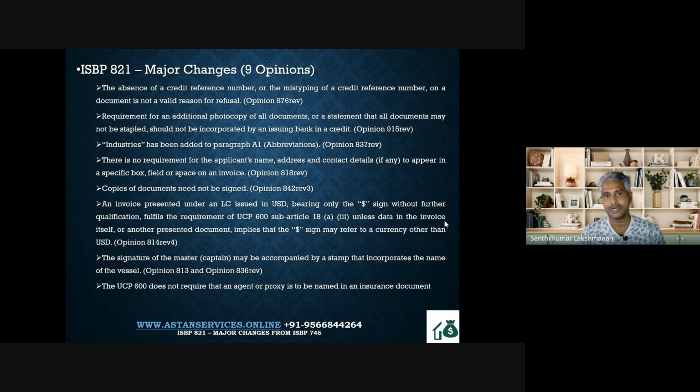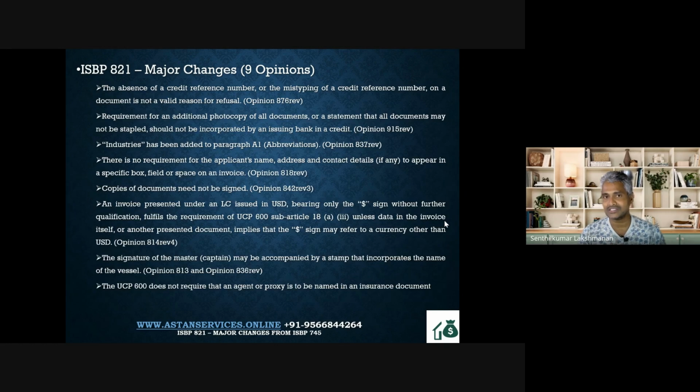This was the common understanding because there was no issue earlier, since we don't get to see an agent or proxy signing on behalf of an insurance company or underwriter. Most of the time, 80, 90% of insurance documents are signed by the insurance company themselves. Rarely we'll see an underwriter signing the insurance document, and very rarely we see an agent signing on behalf of the company. But now it has been clarified that the name of the agent or proxy need not be mentioned.